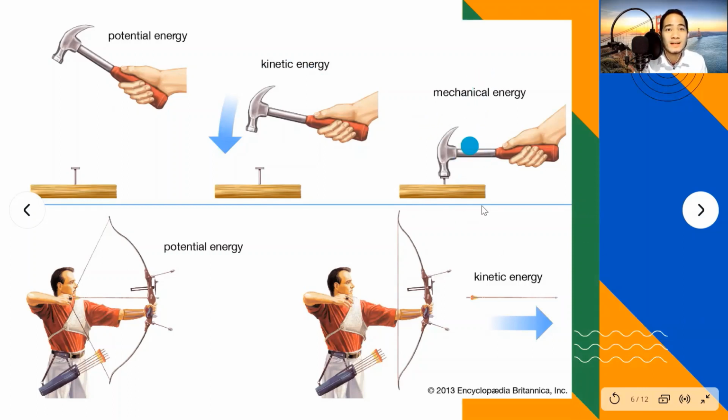Mechanical energy is the combination of the kinetic plus the potential energy. So that's it. We're talking about the different forces plus the different outputs, wherein you can have an output of work using the energy, wherein energy is the ability to do work. Let's proceed.